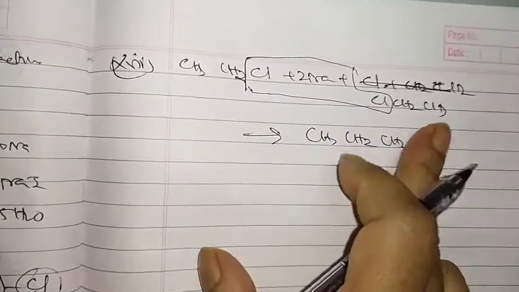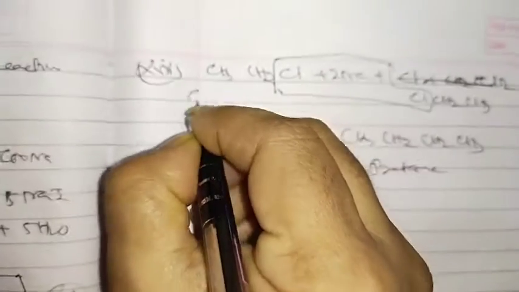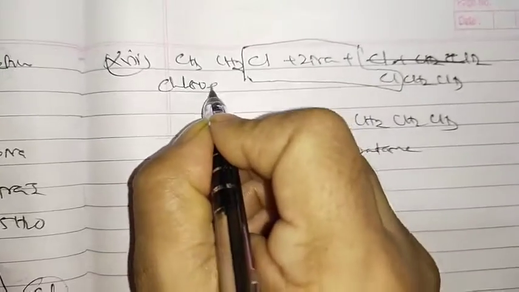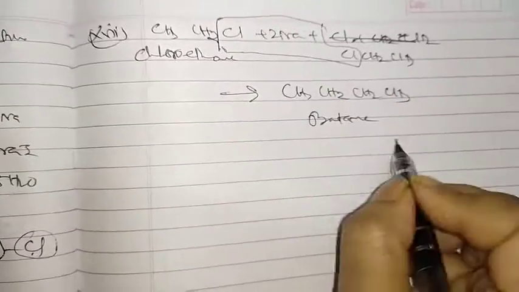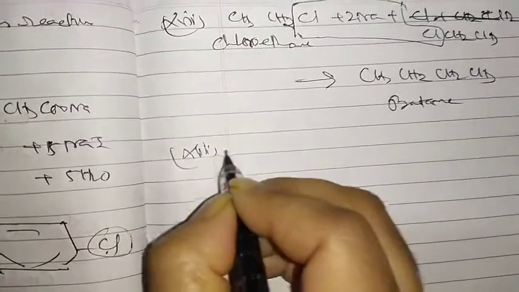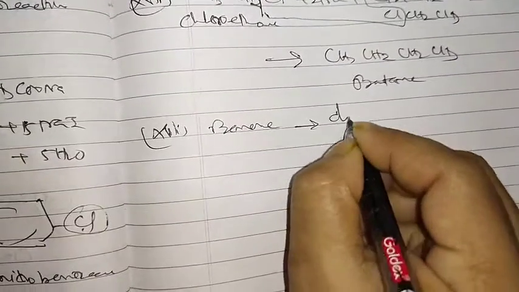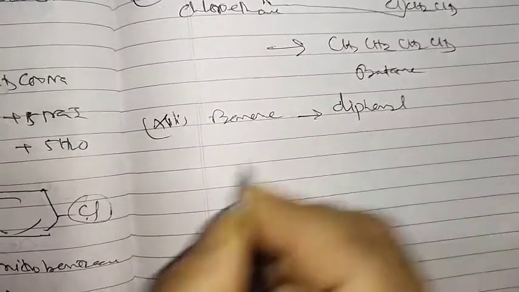So it is converted into butane. Chloroethane to butane, over. Next one we are coming for benzene. That is also over. Benzene to diphenyl you have done previously already.